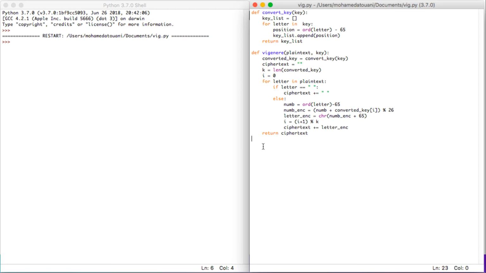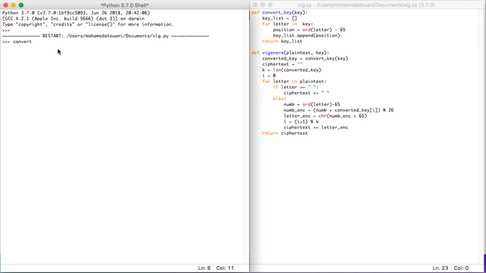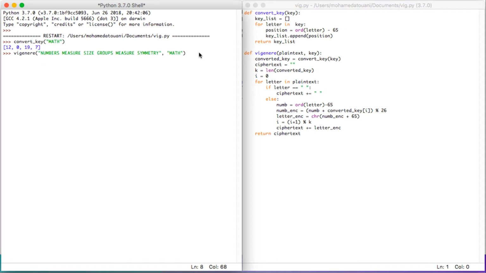To do this systematically, I of course wrote a little computer program in which there is a first function, convert key, which will convert the key math to a list of numbers. Thus, when we type convert key in the shell for math, this is what we get as a list in which the numbers 12, 0, 19, and 7 correspond to the position of the letters M, A, T, and H in the alphabet. And now we type in our shell Vigenere of our plain text, which is numbers measure size, groups measure symmetry, with our key math, and we get the following ciphertext.